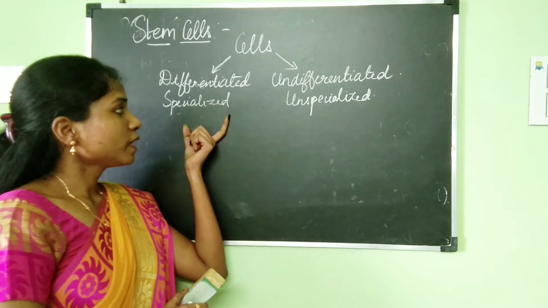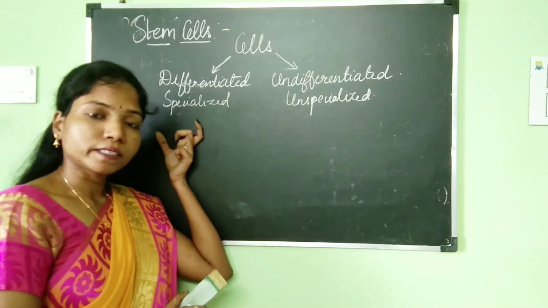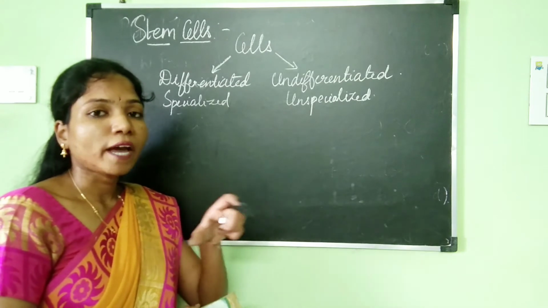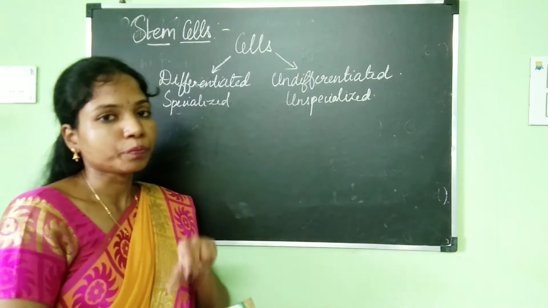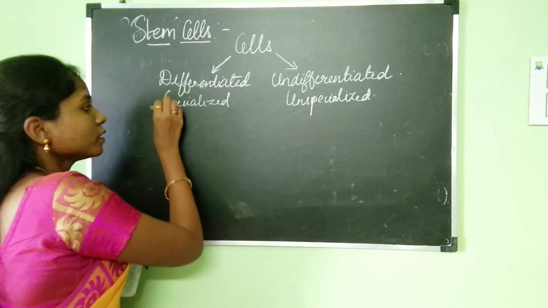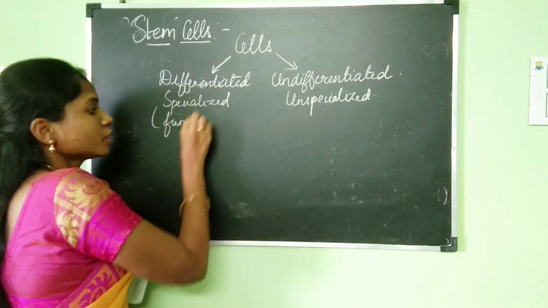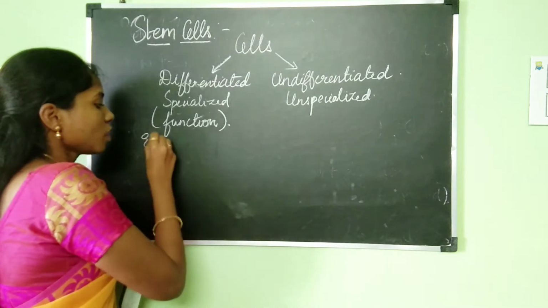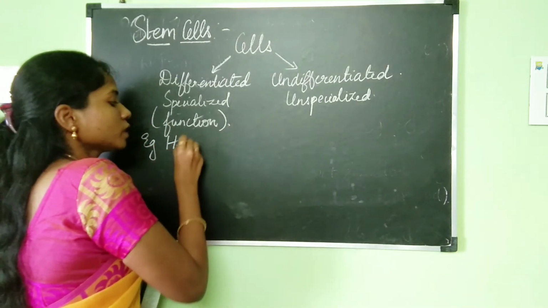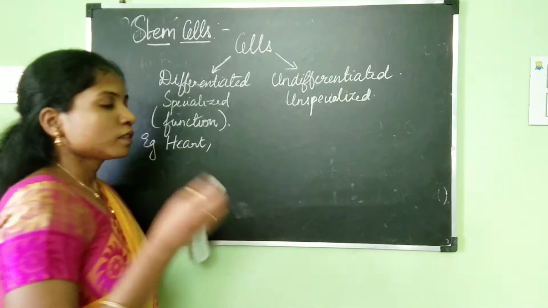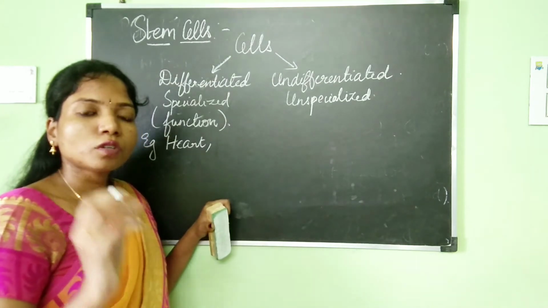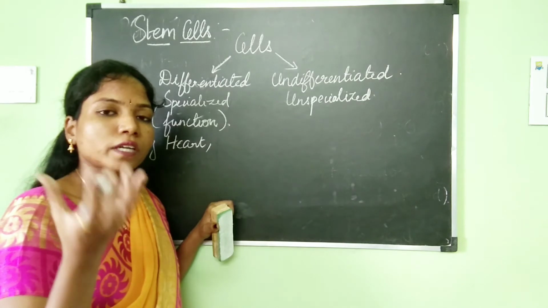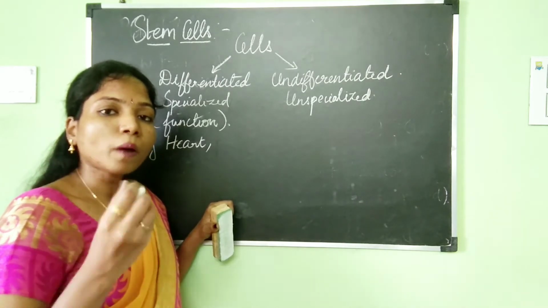Now, what is the difference between the specialized cell and the unspecialized cell? Every specialized cell in our body has a specific function to perform. For example, the cardiac cells in our heart contract and help the heart pump the blood.